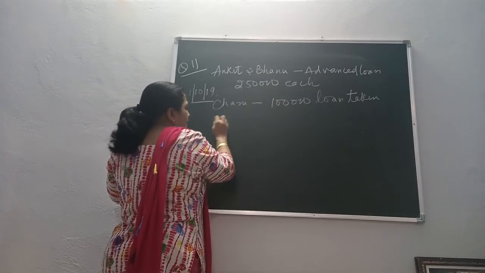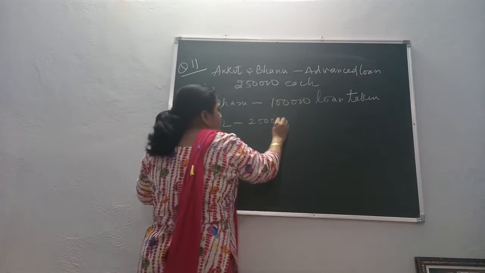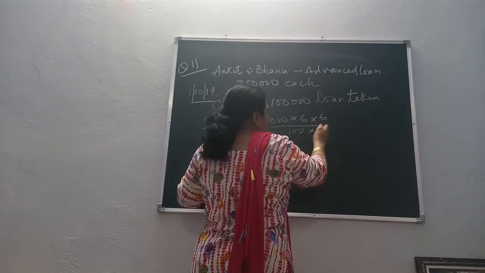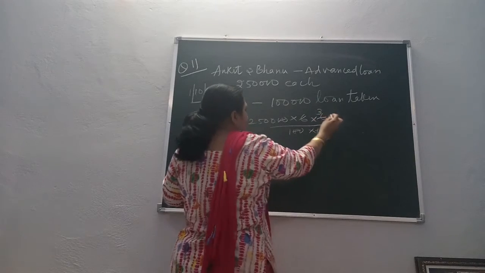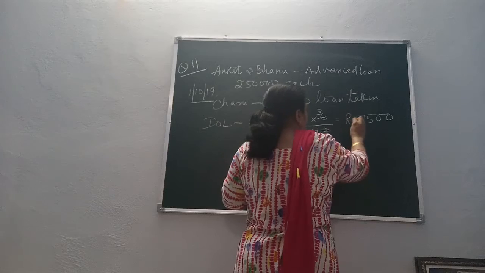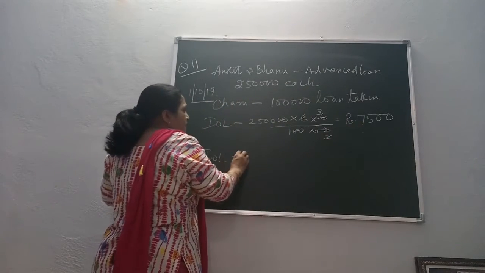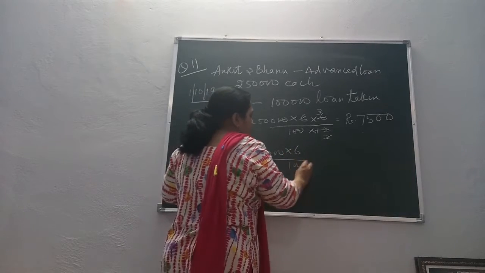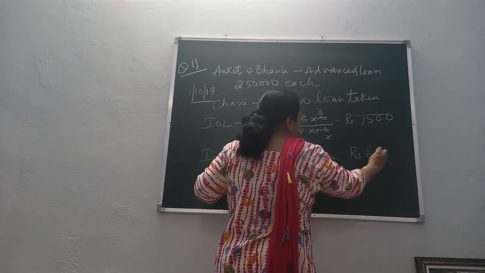Now for interest on loan on 2,50,000, we will charge 6% for 6 months. So calculate how much? 7,500 rupees. Okay. And for interest on loan on 1 lakh, 6% for 6 months, that is rupees 3,000.